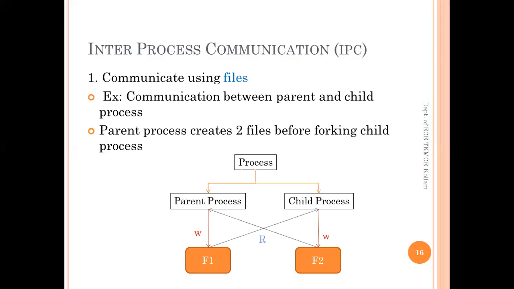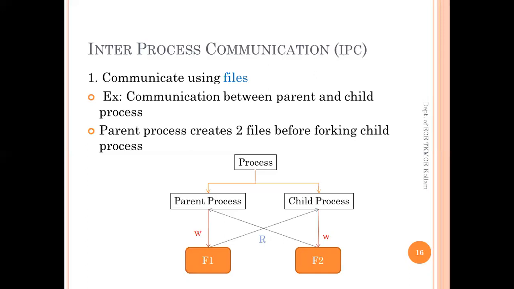Once the parent creates two files, the child inherits all the information about the two files from the parent, like file descriptors and the file pointers. We will discuss more about file descriptors and file pointers later in this session. Once this inheritance is completed, the files will be used by parent and child for read or write operation. Now this is the advantage, right? This is one technique by which we enable inter-process communication.